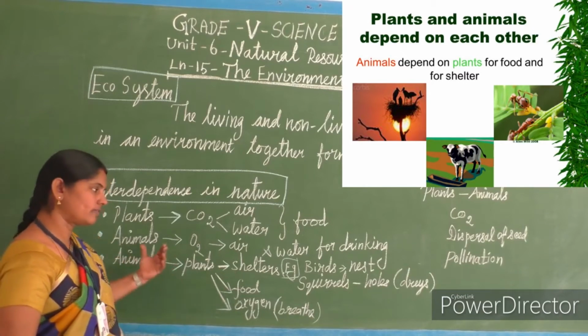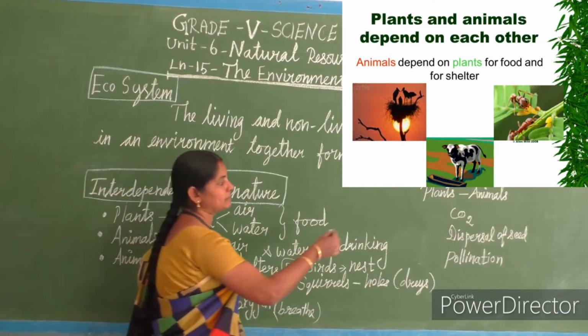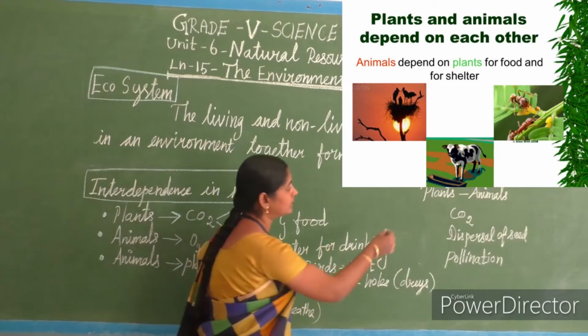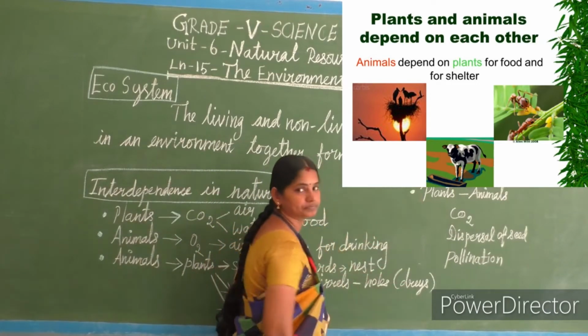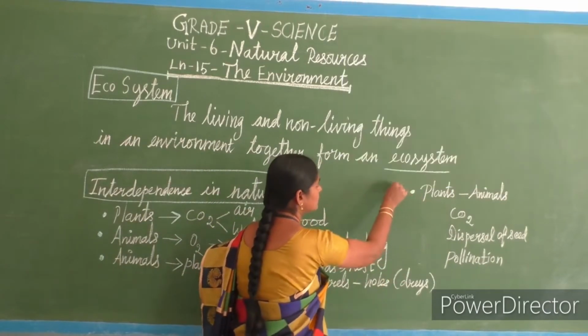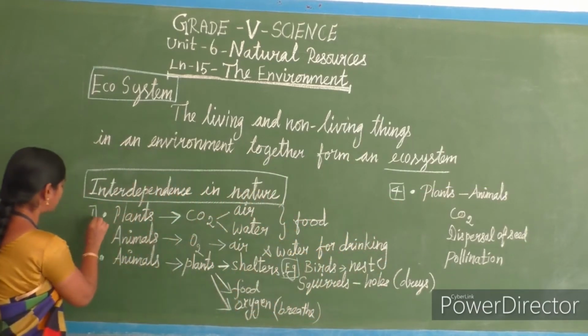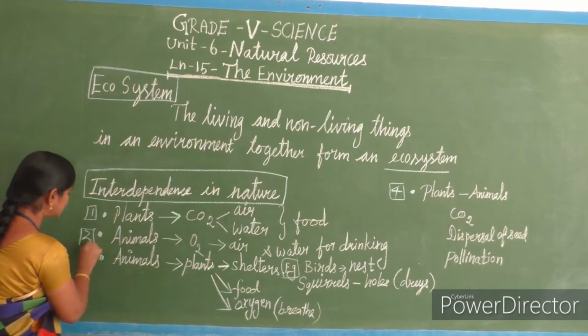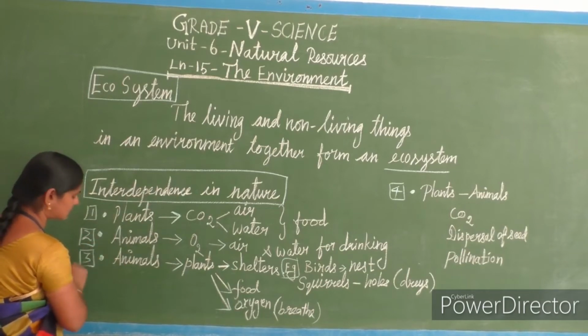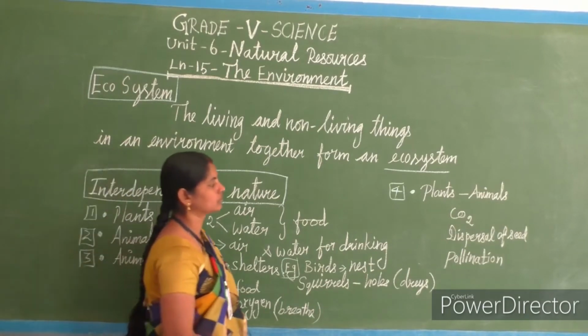Clear, children? So in the same way plants depend on animals. Okay, so the fourth point, if we take it point-wise. Plants depend on animals. How is it possible? See, look here.